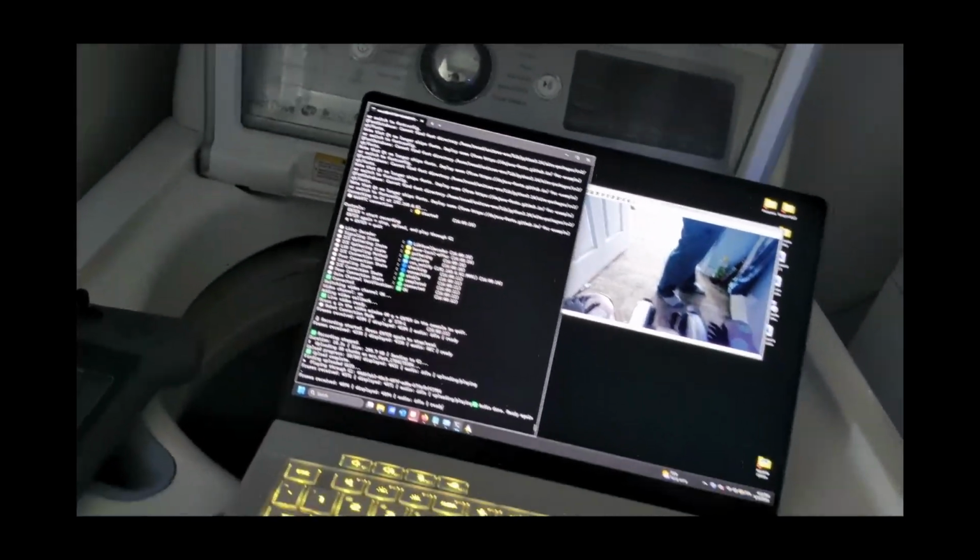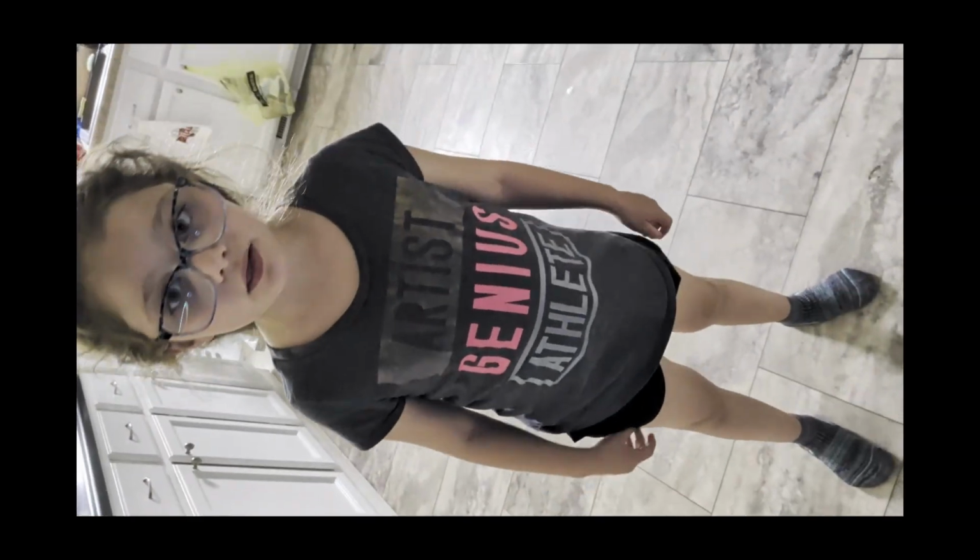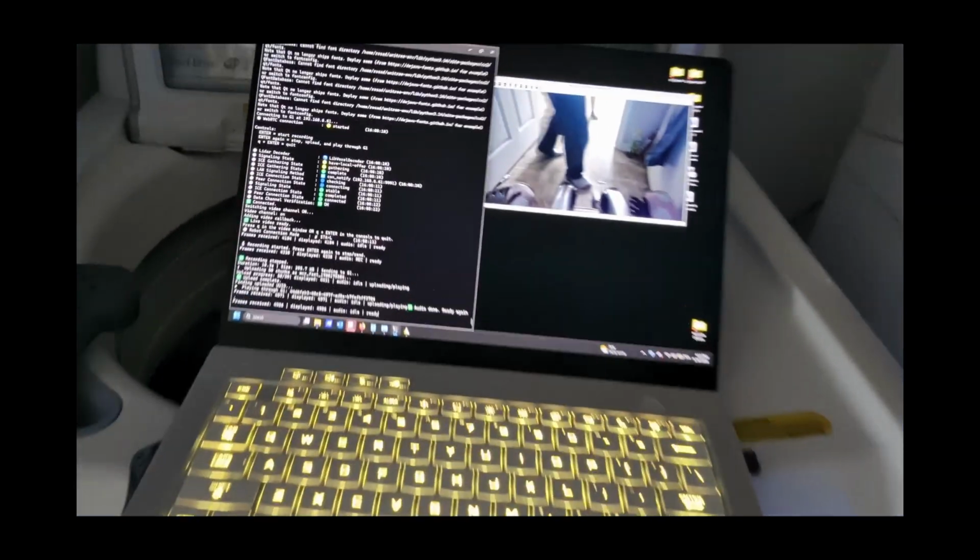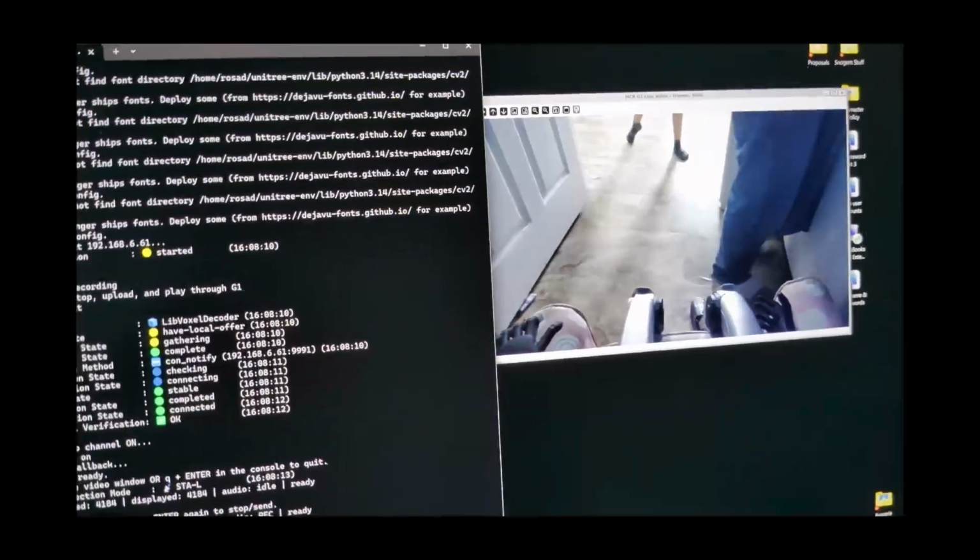Oh, my daughter's here. Come on. She wants to see the robot. She loves the robot. Say hello. There's the robot. Yeah, there's her little feet.